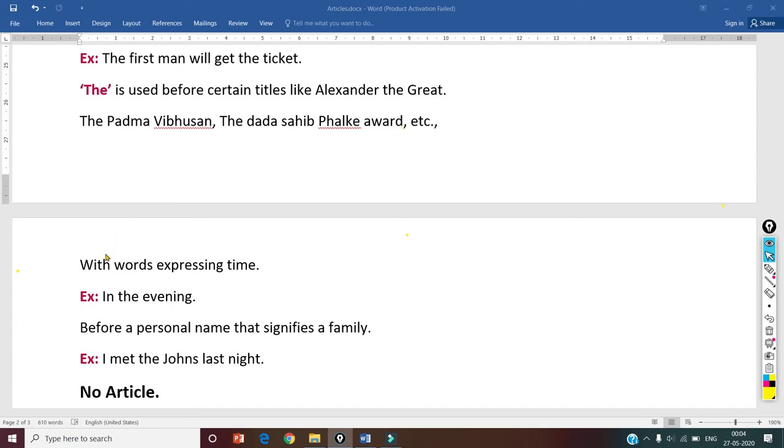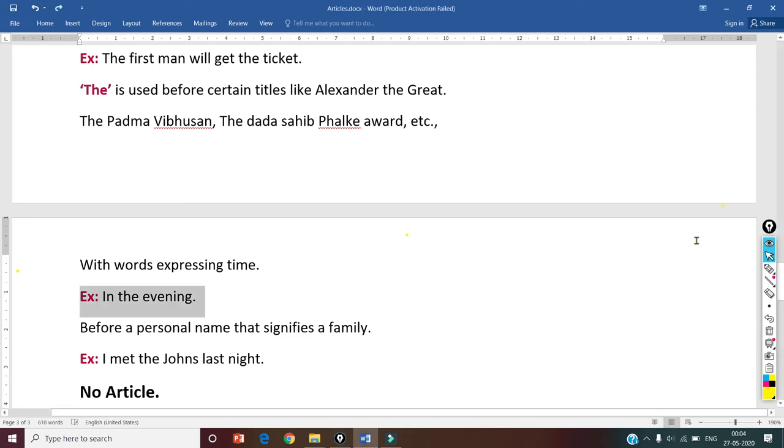Okay, we also use article the with words expressing time. In the evening, okay, in the night. Like that means when we want to express the time period, before that words also we use article the. వాటి ముందు కూడా article the అని మనం వాడతాం.